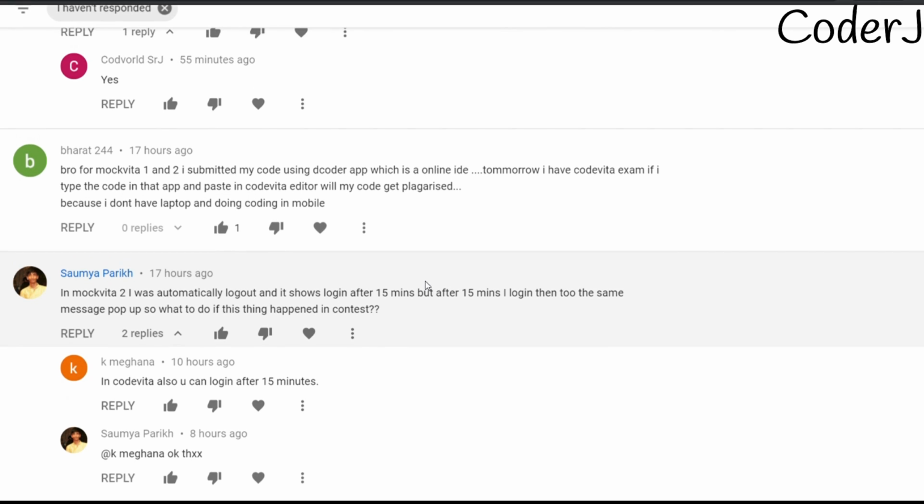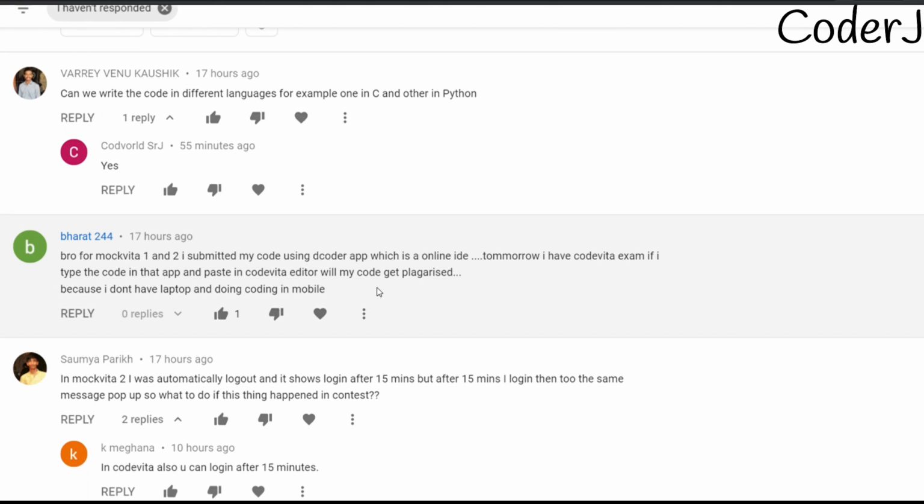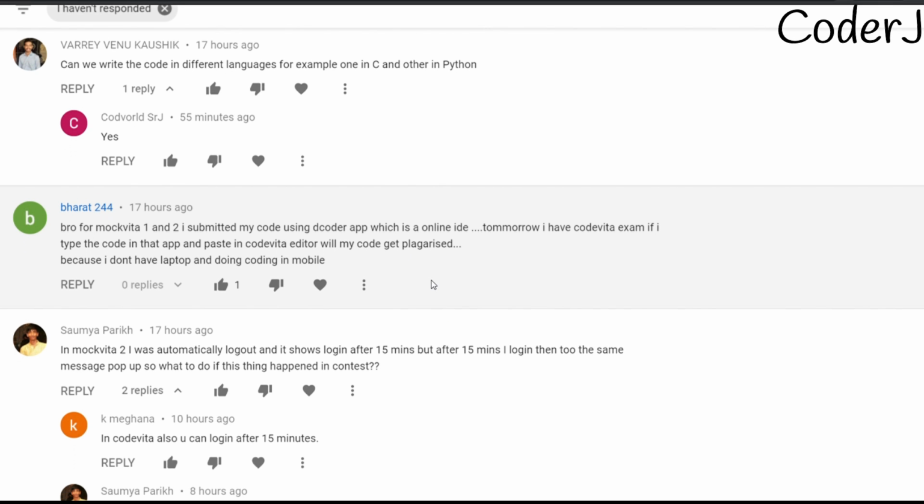Okay, so next, for Mockbeta 1 and 2, I submitted my code using Decoder app, which is an online IDE. Tomorrow I have a CodeVita exam. If I type the code in the app and paste it in the CodeVita editor, will my code get plagiarized? No, I really don't think it will. This is the thing that they use to identify if the code is copied or not. Because I don't have a laptop and I'm doing coding on mobile.